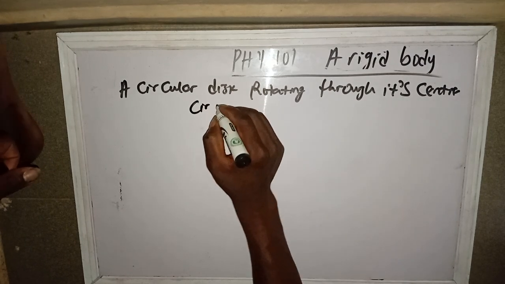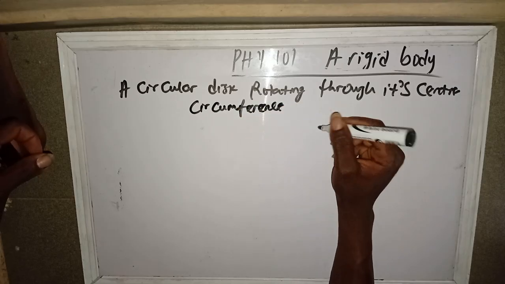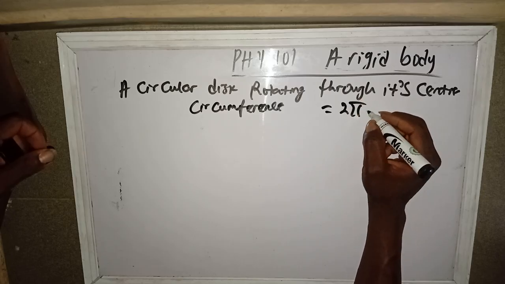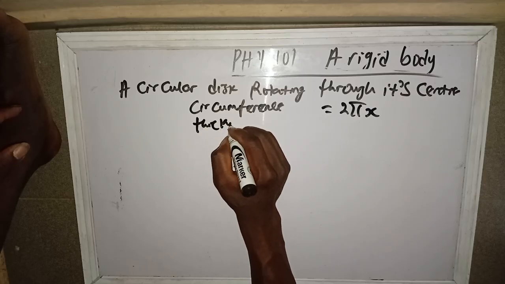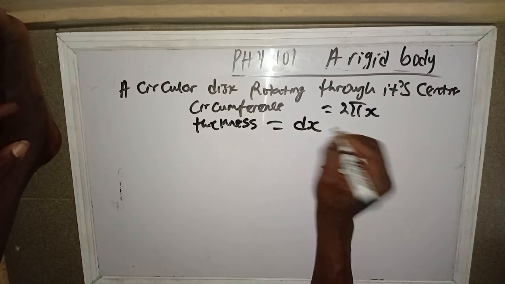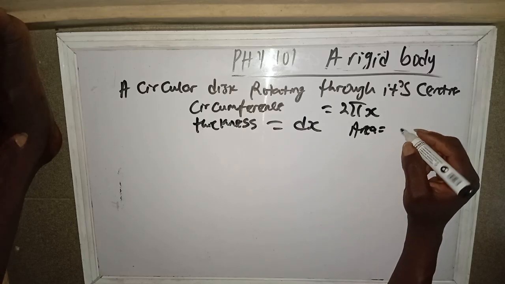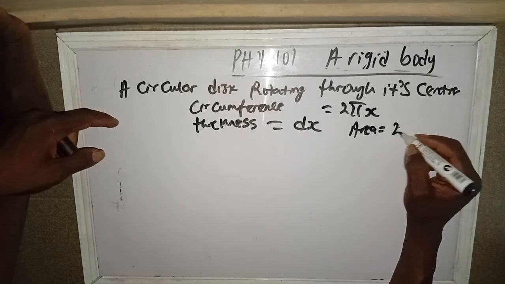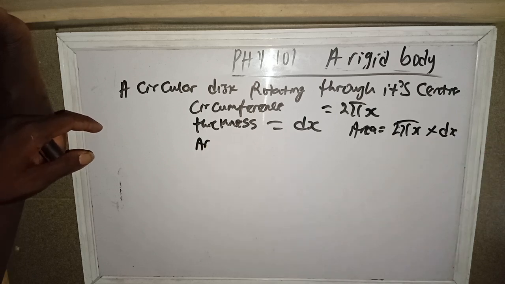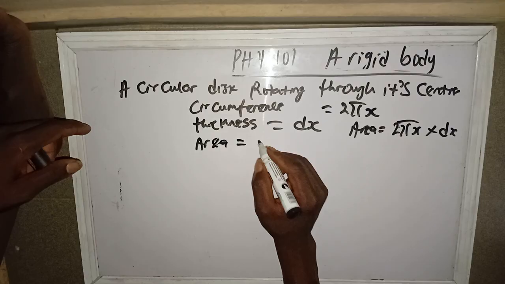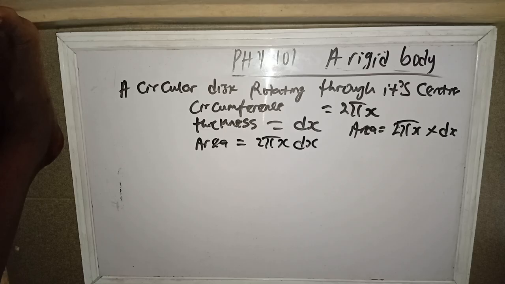So the circumference of a circular ring equals 2 pi r. So let's say 2 pi x altogether, and the thickness equals dx. So the area will give us circumference times thickness, which is 2 pi x times dx. So the area equals 2 pi x dx. Take note of that.